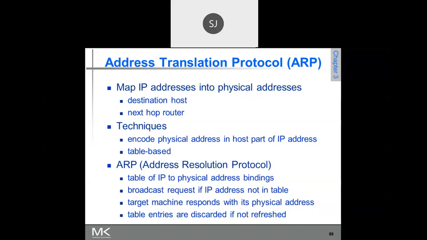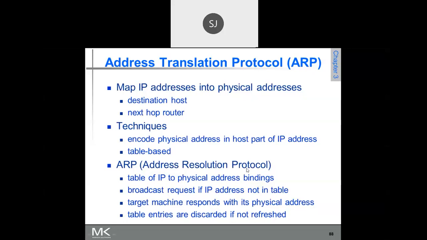Because the job of routing is done by IP. Then the layer below, the data link layer, deals with frames. In a frame, the physical address, or MAC address, is there, right? So for a given IP address, the router has to obtain the particular MAC address of the host. Are you getting my point? Please try to understand this.